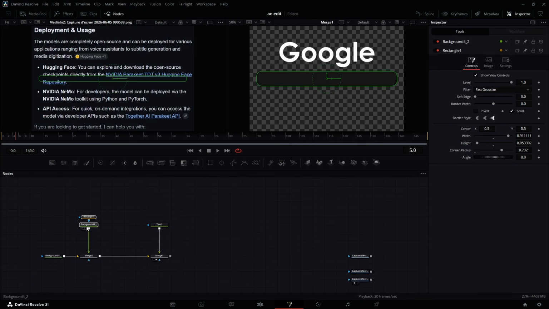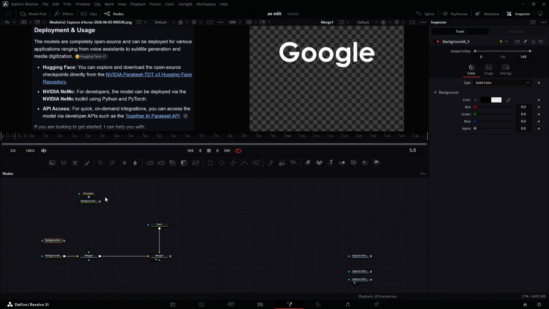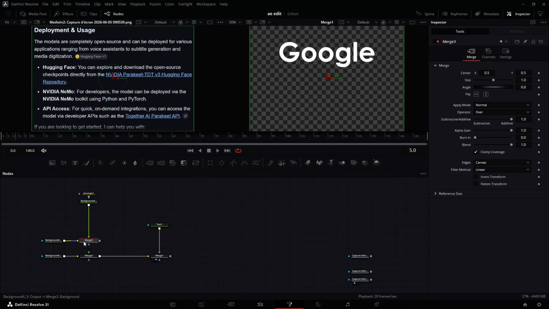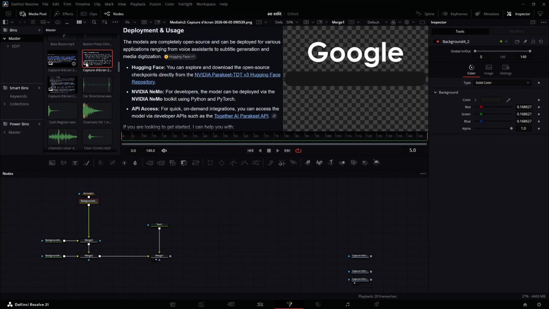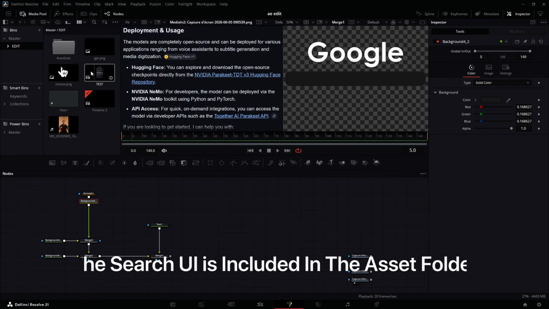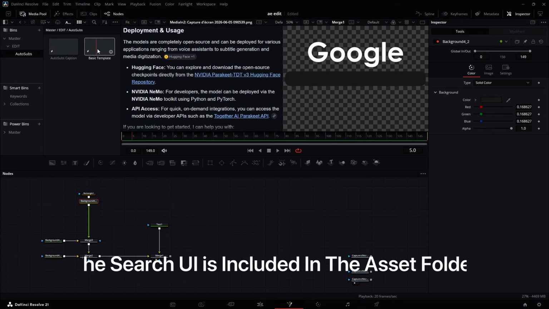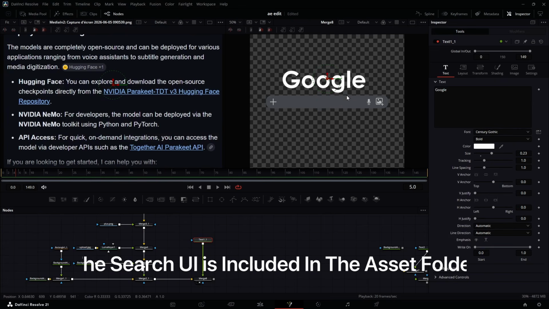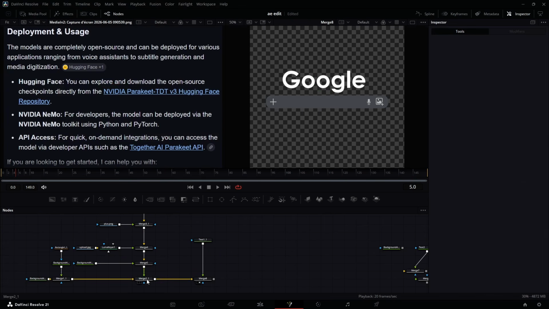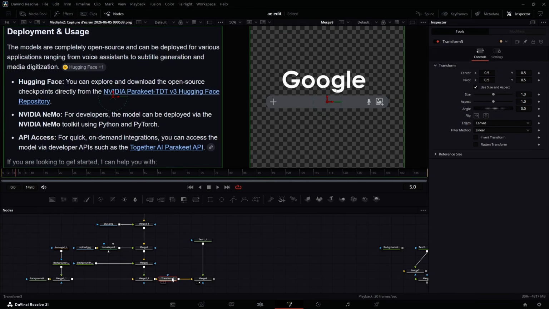So let's move this up. I want to build it on its own. Let's connect this one here and this one here. Now in this one I'm going to go to my media pool. By the way, I could just go to the other project that I made. So this is what I've added, this Google search, and then I've added all of these things here. This is the Google text. Make sure it's separate so that you can select this one, add a transform node here, and then this transform node can move this one separately on its own.